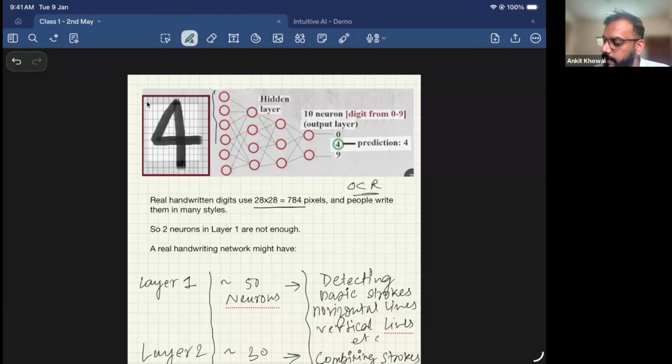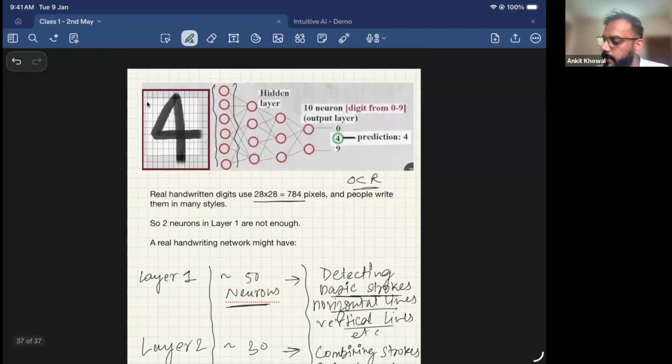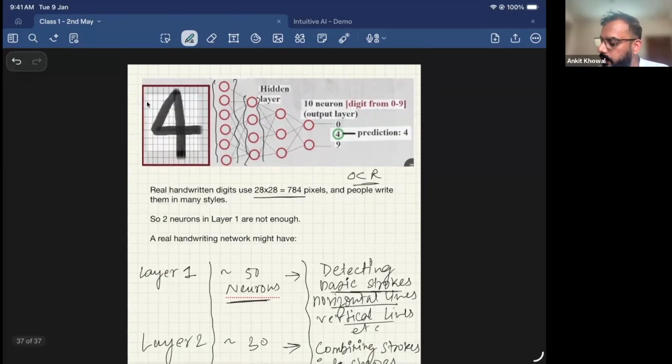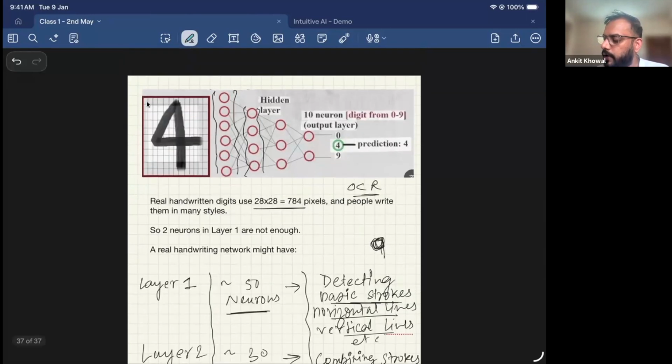So imagine the first layer of neurons. A real life OCR system can have something like 50 neurons. The first layer just detects whether basic strokes are present or not, like horizontal lines, vertical lines, and stuff. Once layer one has done the processing, it passes the data to layer two. Layer two will see whether loops are present in the data or not. For a nine to be present, this kind of loop should be present on the screen. So it checks whether all the pixels for this loop are present or not, does that processing, and passes the data on to the third layer.